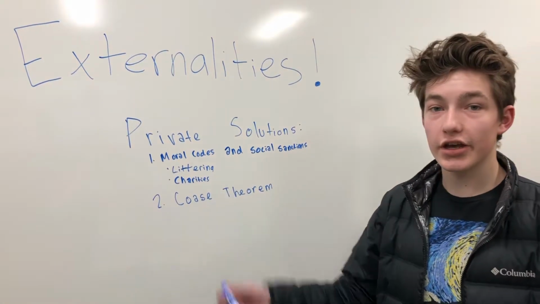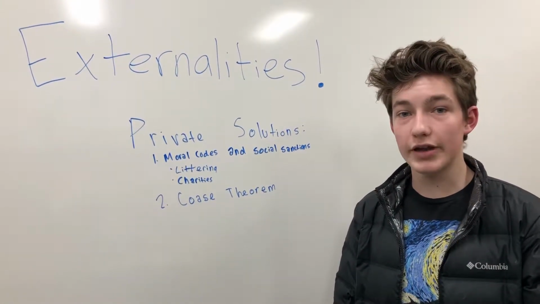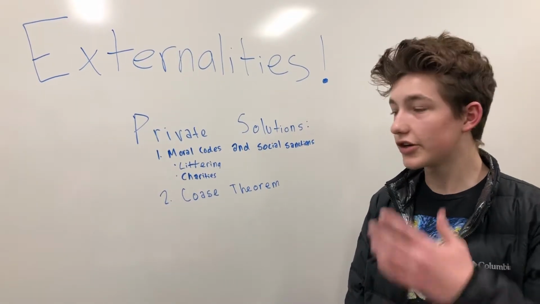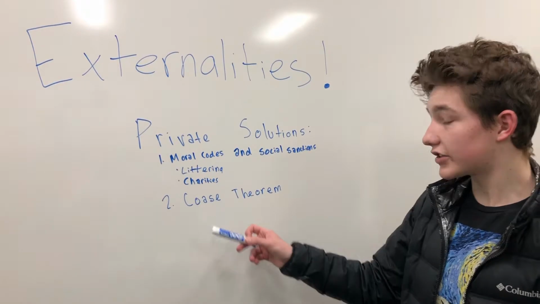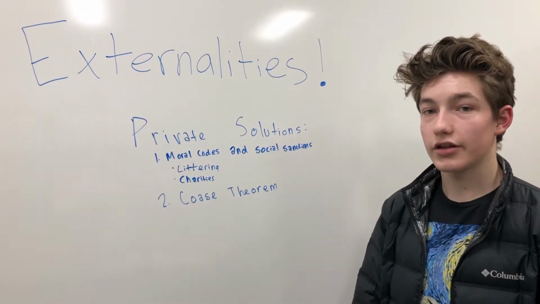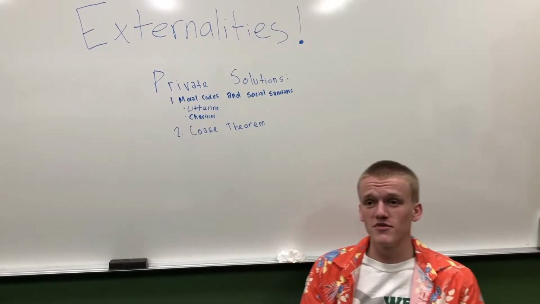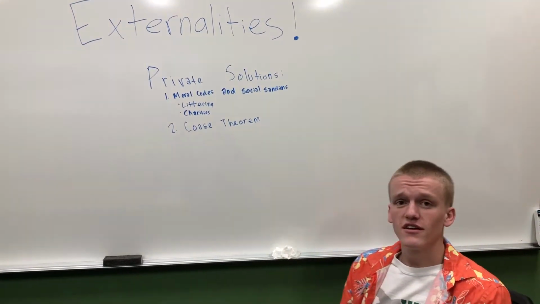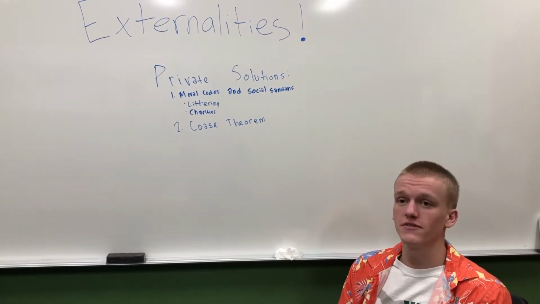Also charities. Some people just feel that they can benefit the world through spending of their own, and so they make charities to help with certain types of problems. So that's one example. Second is Coase theorem, which we'll explain. Coase theorem is a theorem that states private parties will generally, if left to themselves, come out with an agreement, and it'll be perfectly efficient.